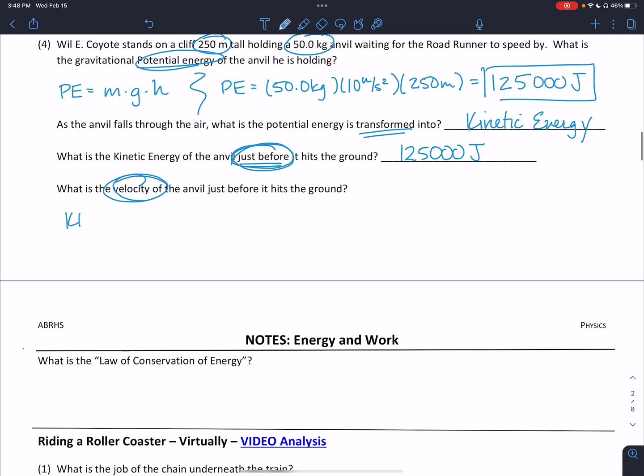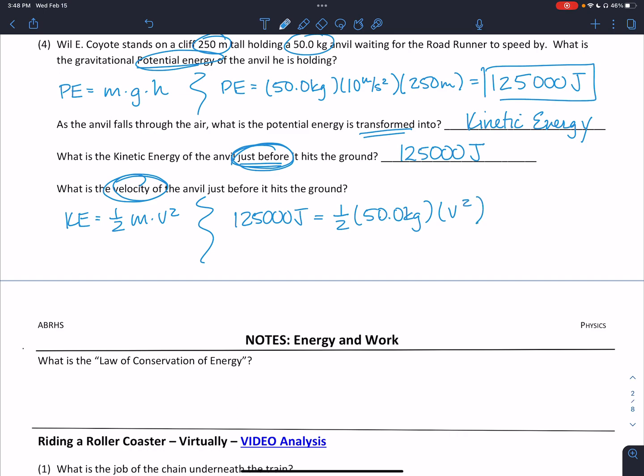All right, so kinetic energy is equal to 1/2 mass times velocity squared. So if we have 125,000 joules worth of kinetic energy, and I know that the mass of the anvil is 50 kilograms, then I can calculate the velocity of the anvil just before it hits the ground. So again, I'm going to multiply both sides by 2, divide both sides by 50 kilograms, and then take the square root, and I'll find that my anvil, wow, it's moving pretty fast. It's 70.7 meters per second.